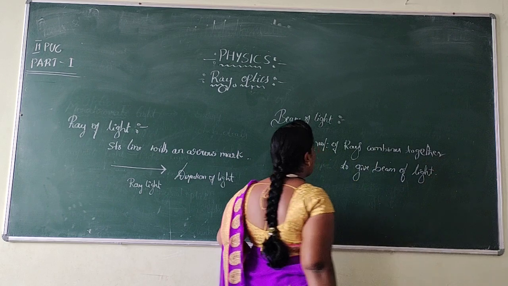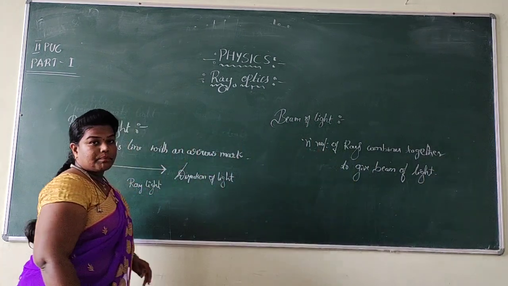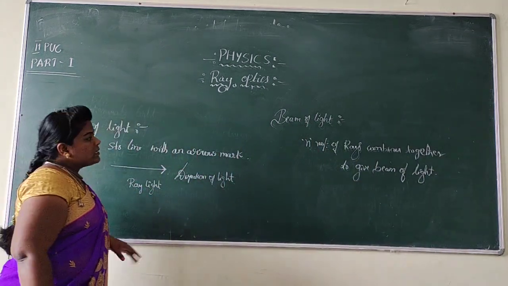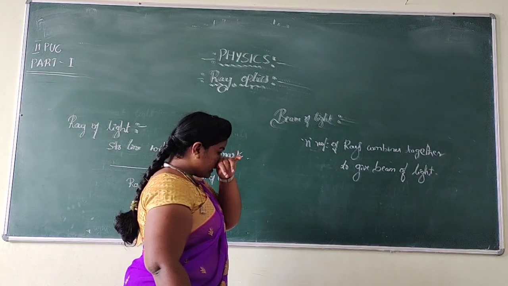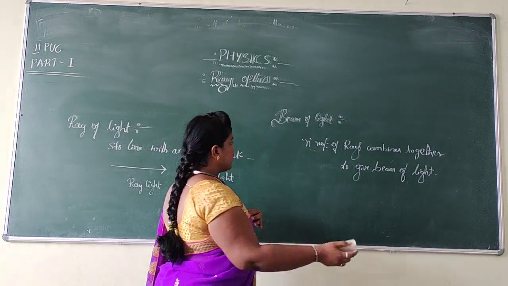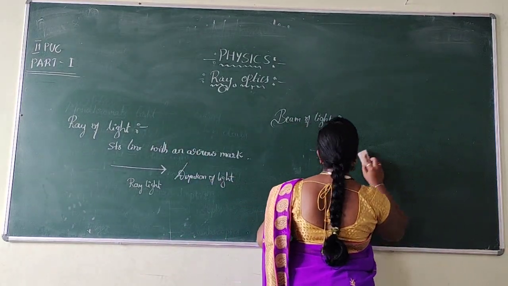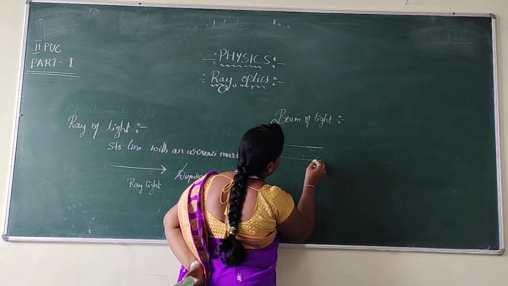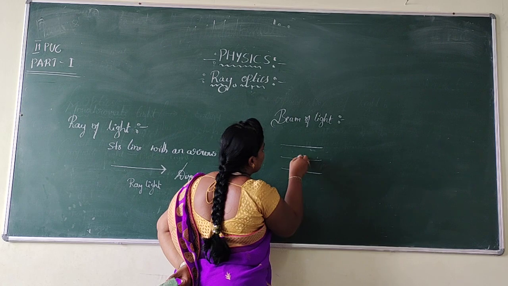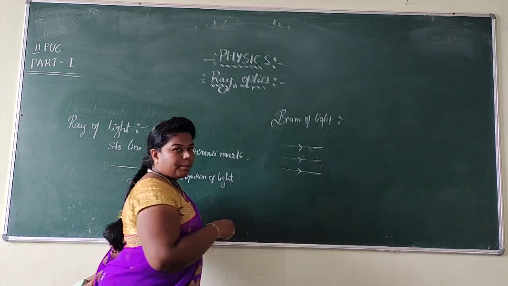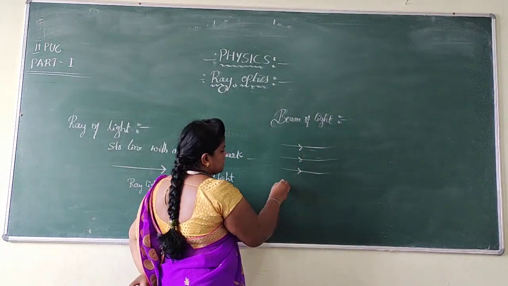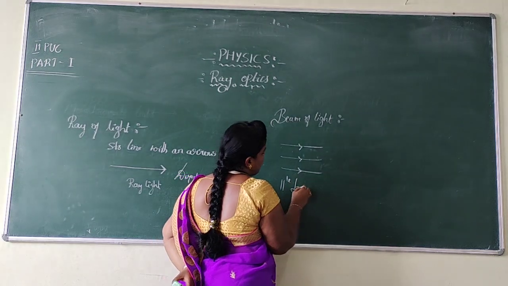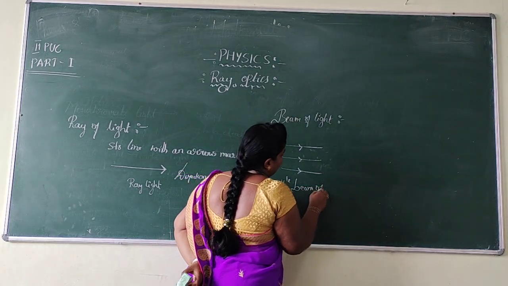Then, how to represent the beam of light? In this beam of light, we can observe three different cases. I am writing on the board, observe carefully. Now, I am writing the parallel beam of light. There are two or more rays present here. So this is said to be the parallel beam of light.